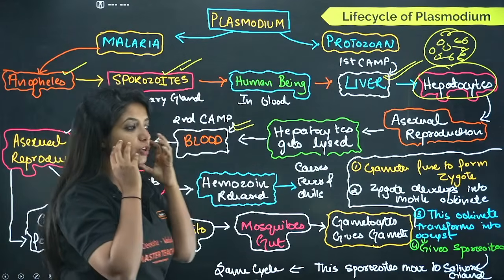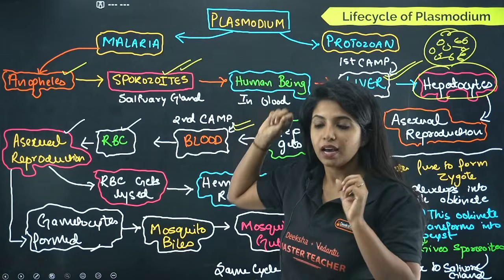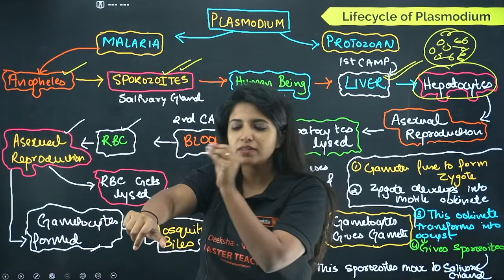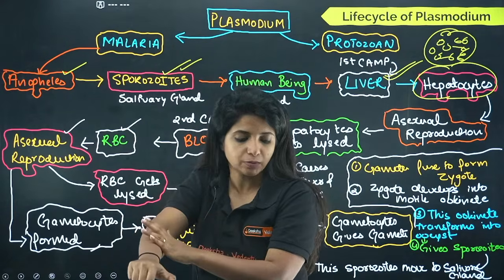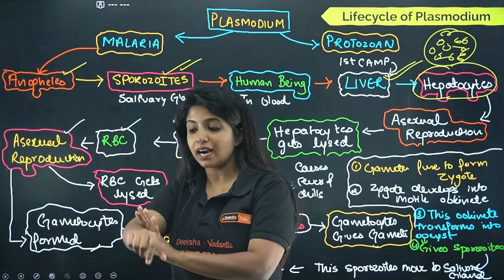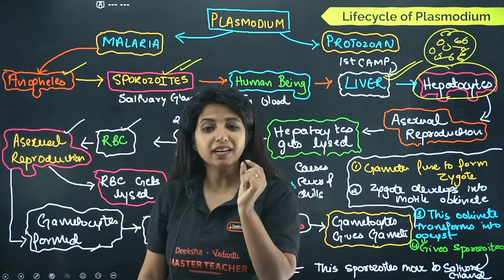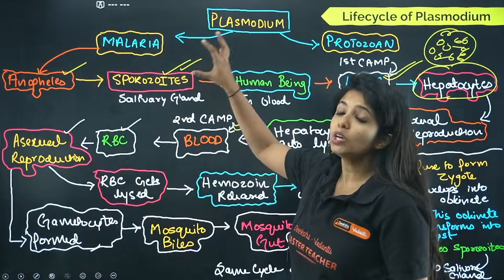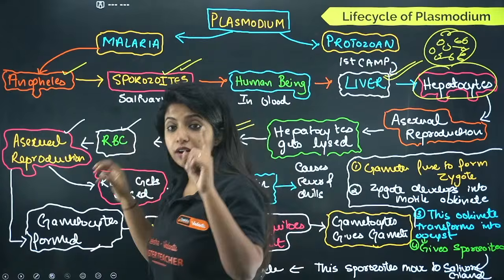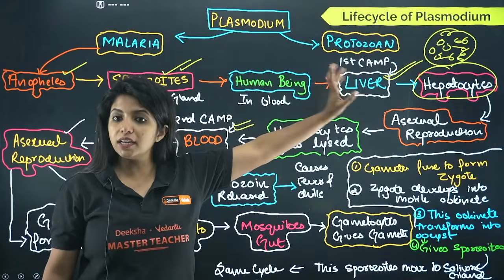Now how does it spread? Inside the Anopheles mosquito, this parasite is already there, as it has got the parasite from some person, and it is in the stage of sporozoite in the mosquito's salivary gland. Once it bites a human being, it passes on some saliva. The saliva has anti-clotting enzymes so the blood does not clot and the mosquito can easily drink it. While it passes the saliva, it also passes the sporozoite. Now the sporozoite is inside the human body. This is the infective stage: the sporozoite stage.